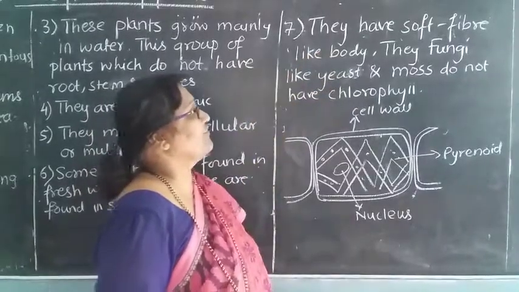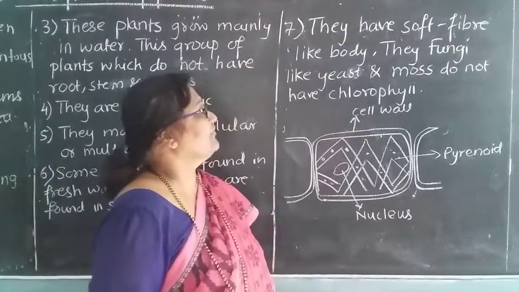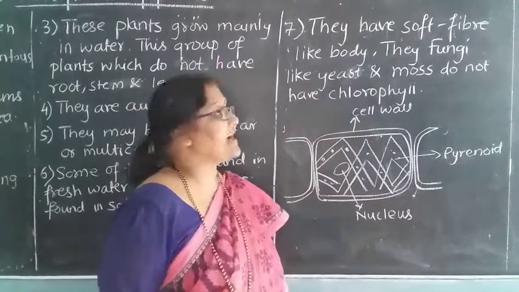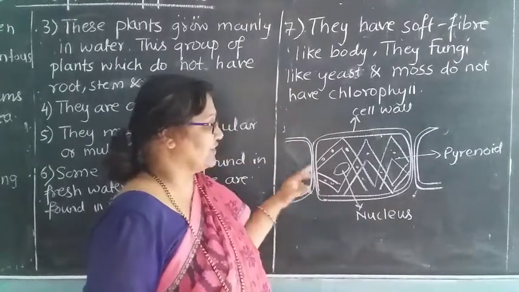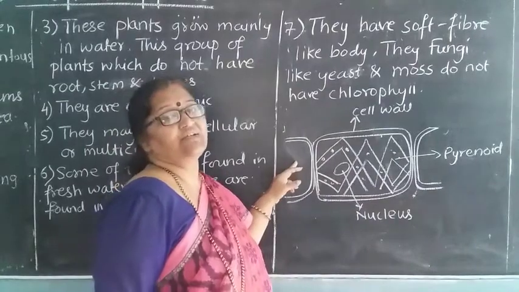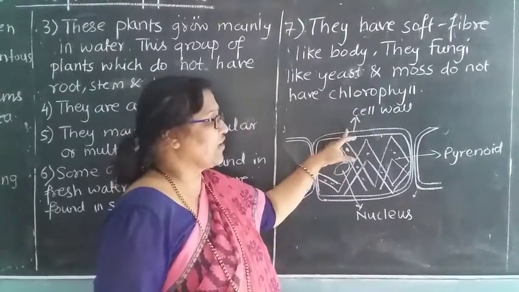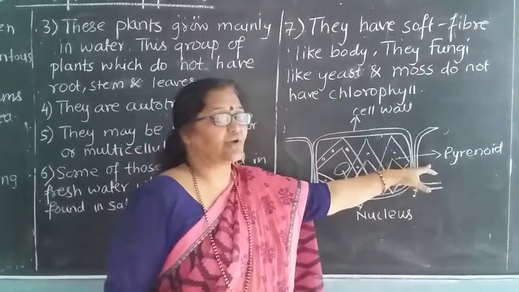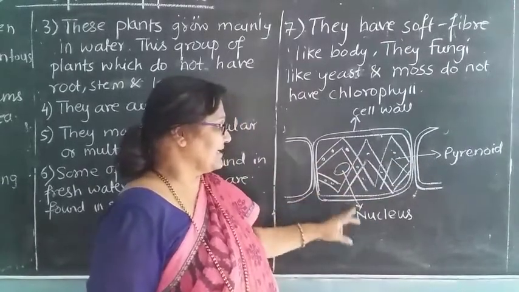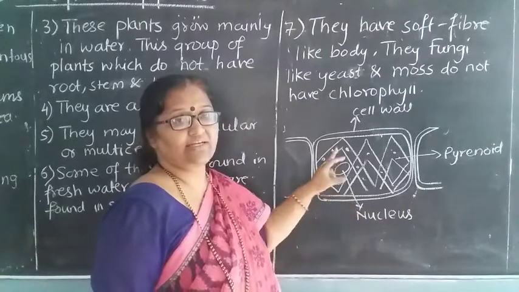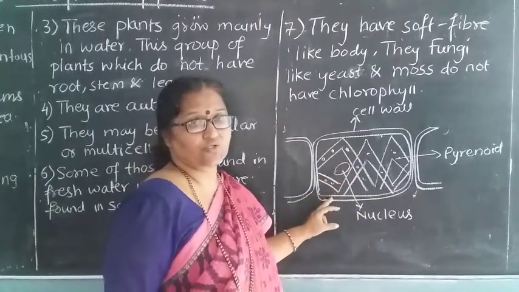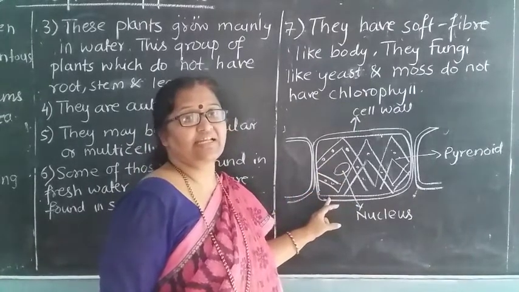They have a soft fiber-like body. Fungi like yeast or moss do not have chlorophyll. Now in the figure of Spirogyra, you find a cell wall, a pyrenoid and a nucleus. It also contains chloroplast, and therefore it is green in color.